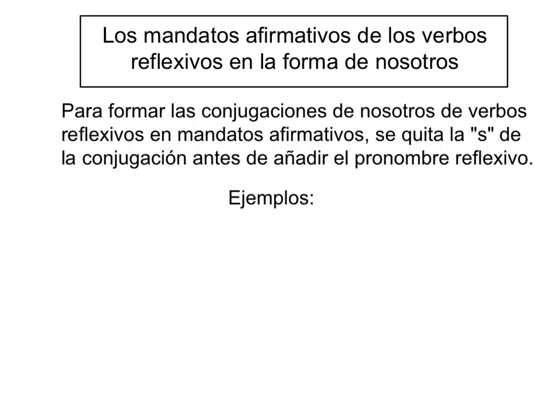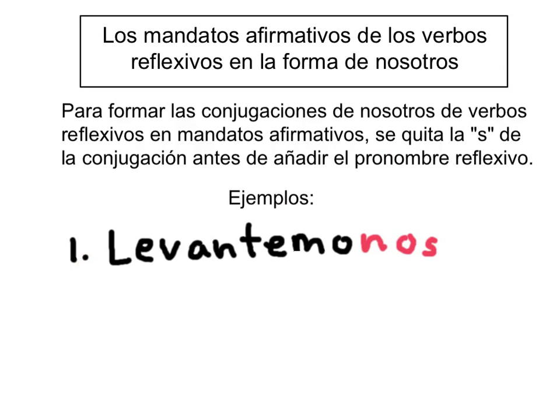So algunos ejemplos. Número 1, levantémonos. So levantarse is the verb, it's reflexive. So we've got levantemos. So this S that would normally go right here, we're getting rid of, and we're just adding the reflexive pronoun to the end of it. So levantémonos. So we also need here an accent over the E to maintain the proper pronunciation of the conjugation. So levantémonos.